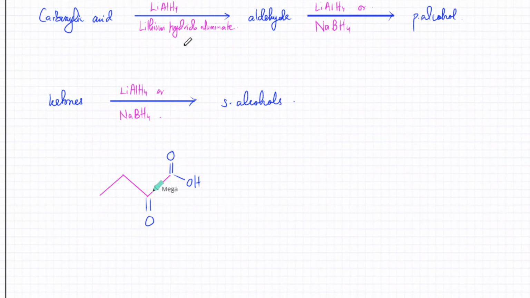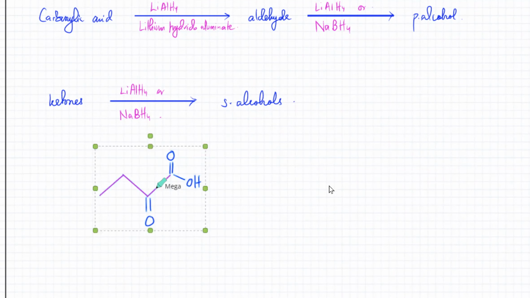What will a ketone turn back into? That's given above. It's going to turn back into a secondary alcohol. The carboxylic acid group is going to turn back into a primary alcohol. But you don't have to worry about whether it's secondary or primary. Just turn it back into an alcohol. It will automatically be the right type of alcohol.